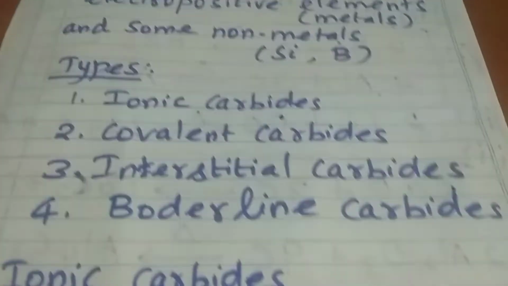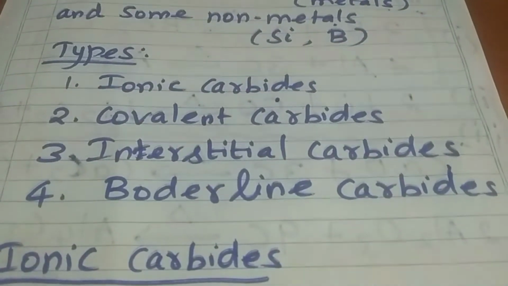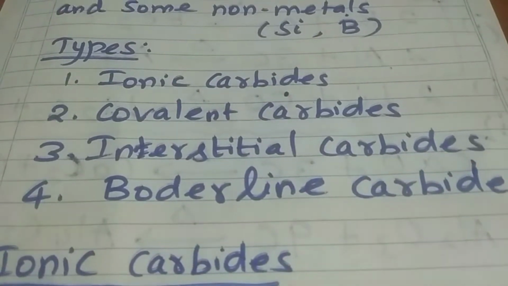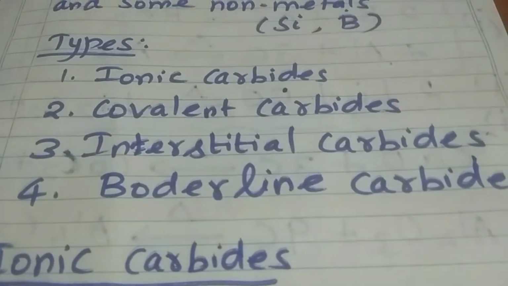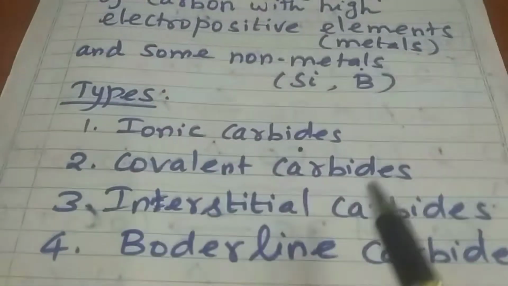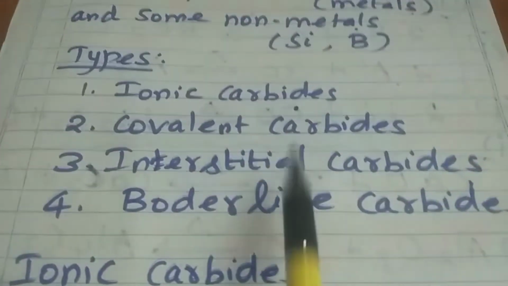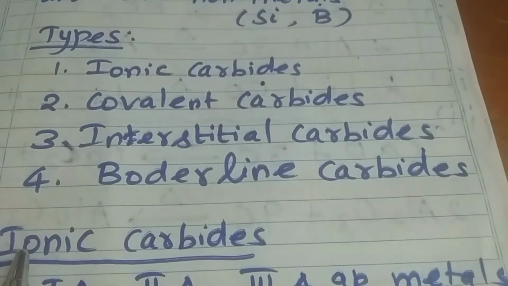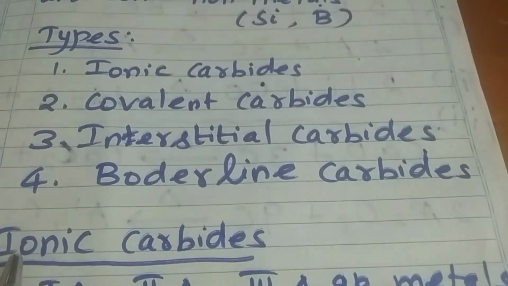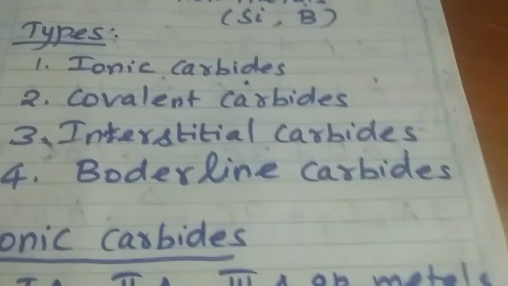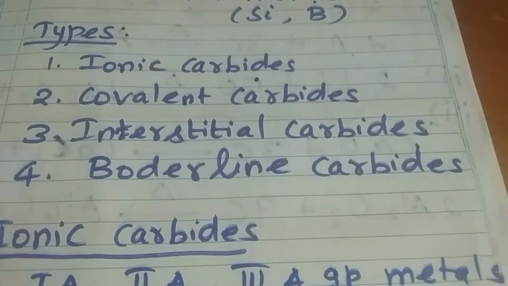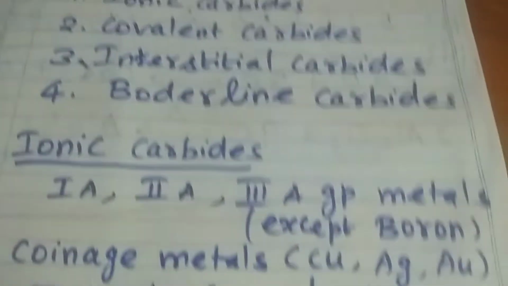Then the types of carbides. There are four different types depending upon the nature of bonding between carbon and the other element attached to carbon. First one is ionic carbide, second one is covalent carbide, third one is interstitial carbide or metallic carbide, fourth one is borderline carbide. So these are the major four types. Let us see one by one.